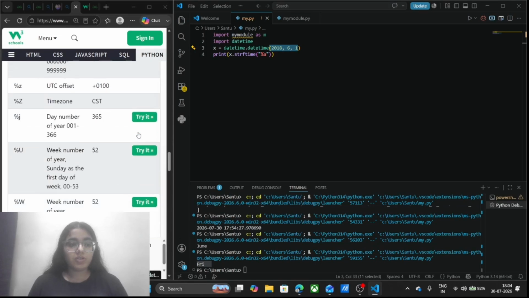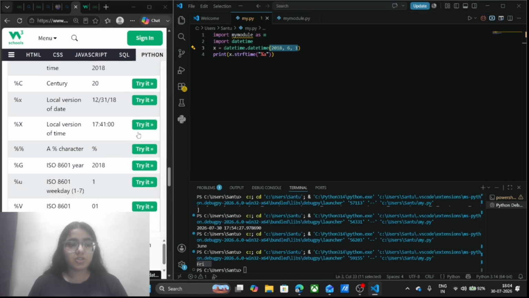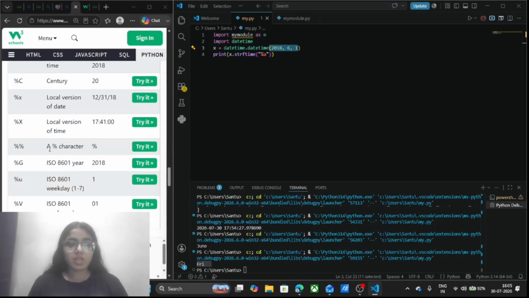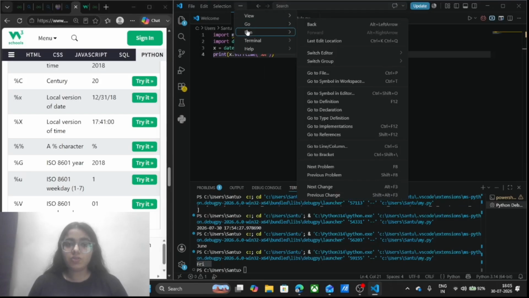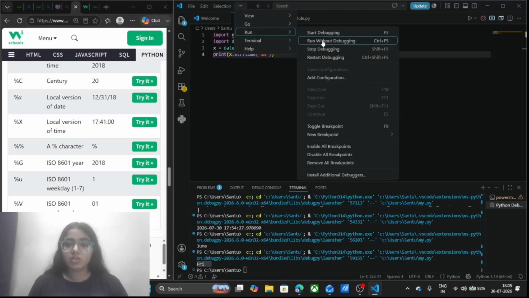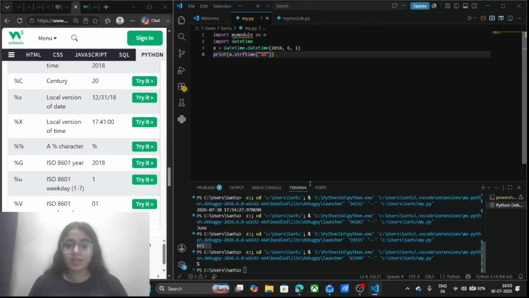I will perform percentage for you, which is percentage character a. I will simply try it and see what it is returning. I will write here percentage and run without debugging, and it's returning me only percentage, nothing else.